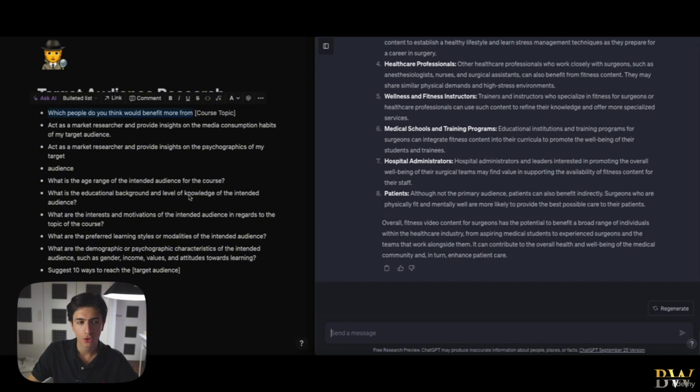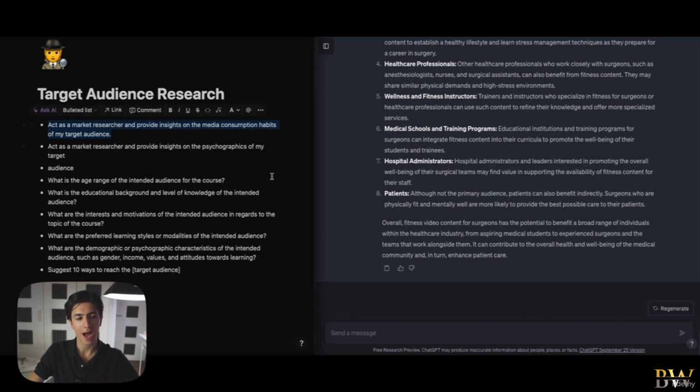So let's move again to the second prompt, which is: act as a market researcher and provide insights on the media consumption habits of my target audience. But before we enter this, let's say, assume that the above mentioned individuals and groups of people are my target audience.